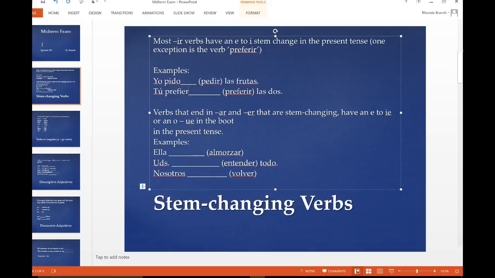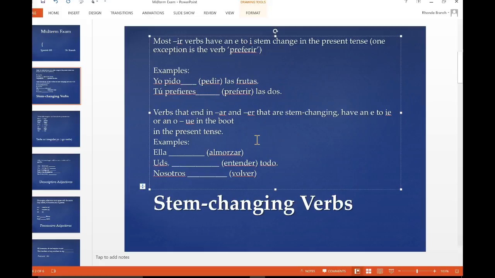Another note, if you have a verb that has an E and an O, or it has two E's, you're going to stem change whichever letter comes closest to the ending. So we're going to stem change the second E, turn it to an IE. Tú is second person singular. Your ending in IR for second person singular is ES. Tú prefieres las dos. Okay? You prefer both. All right.